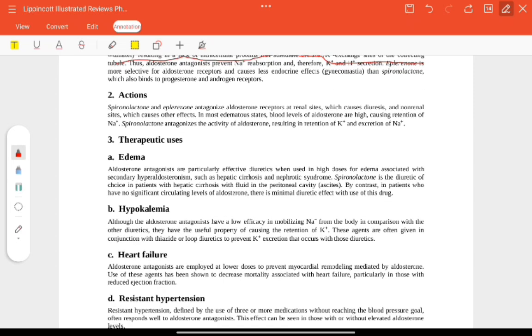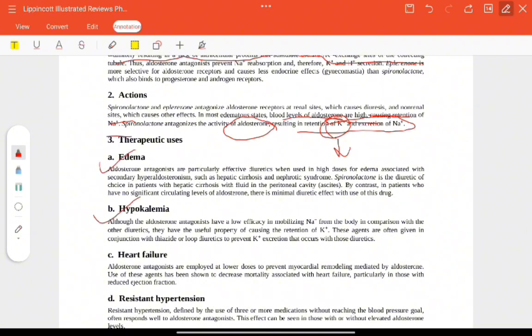Actions include diuresis, and they act at non-renal sites, which also have other effects. In edematous states, aldosterone levels are high and cause retention of sodium. Spironolactone antagonizes the activity of aldosterone and results in sodium excretion and retention of potassium, so it spares potassium.